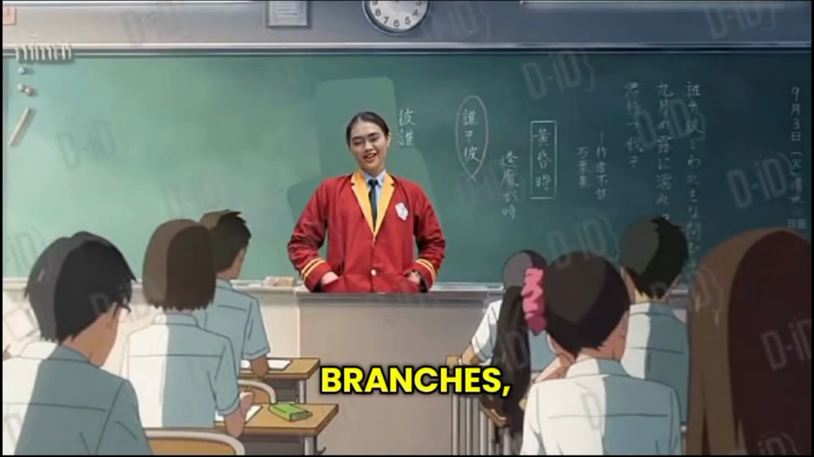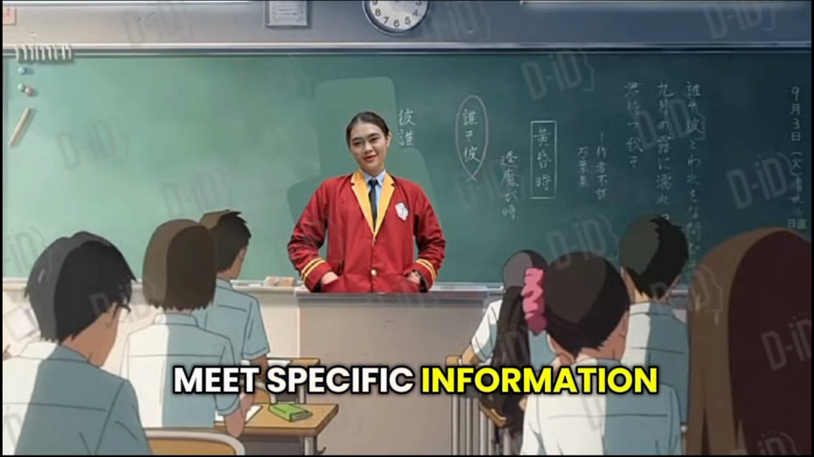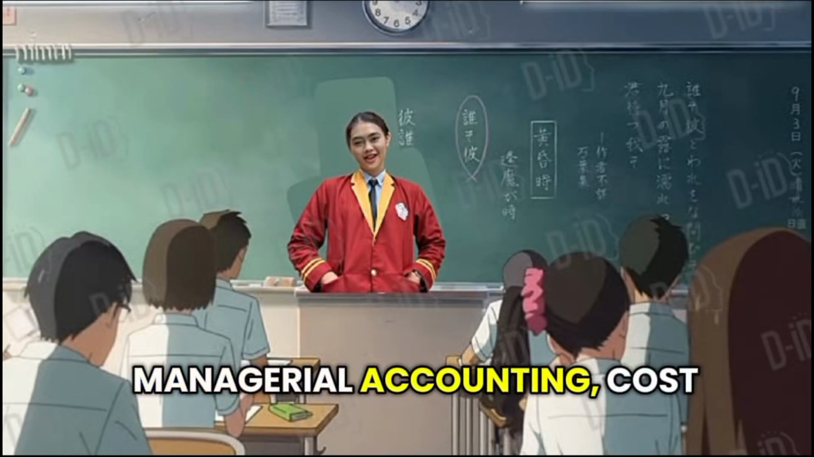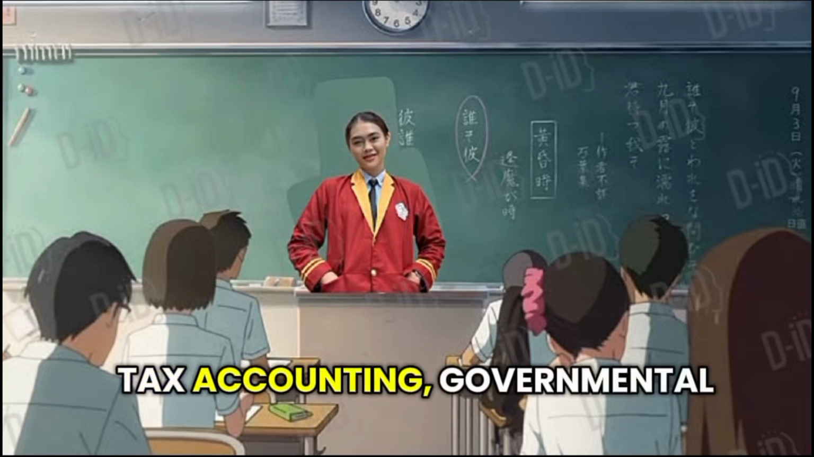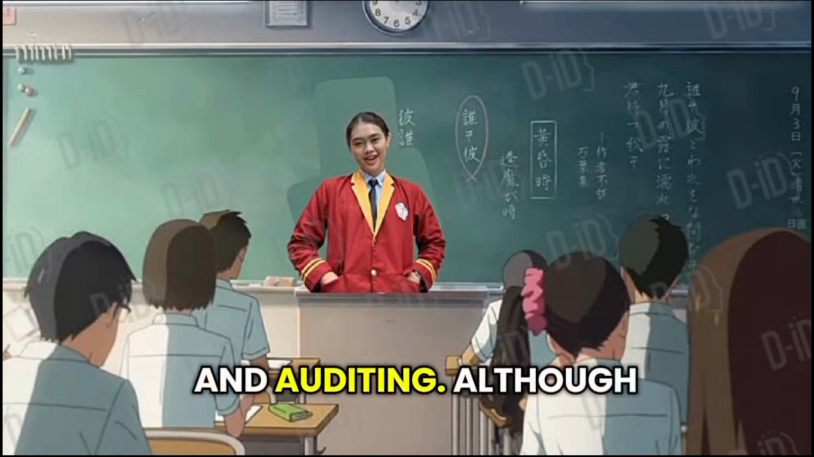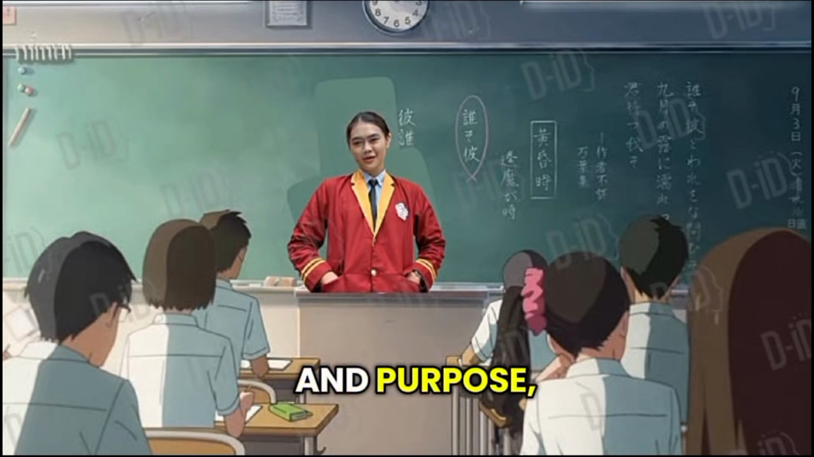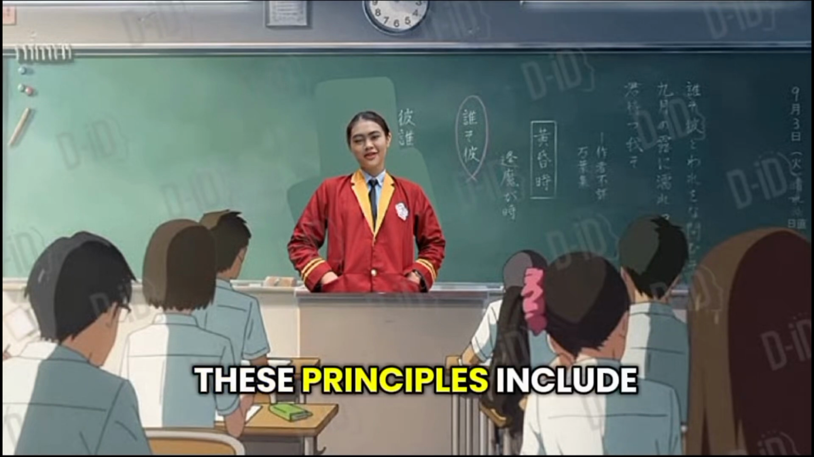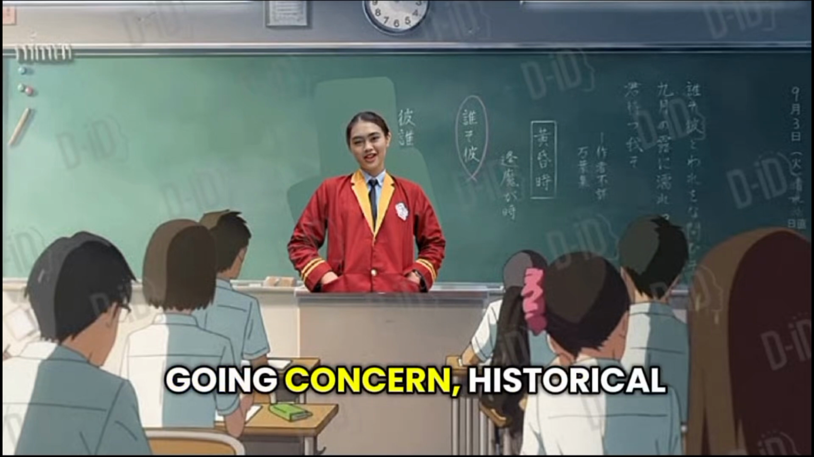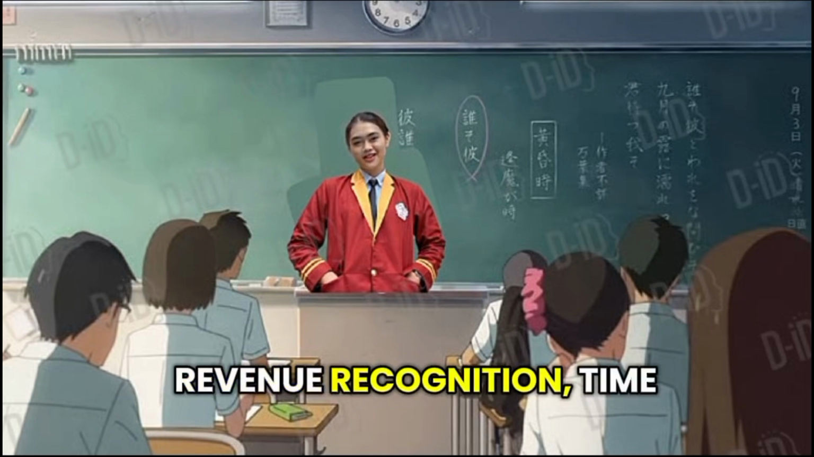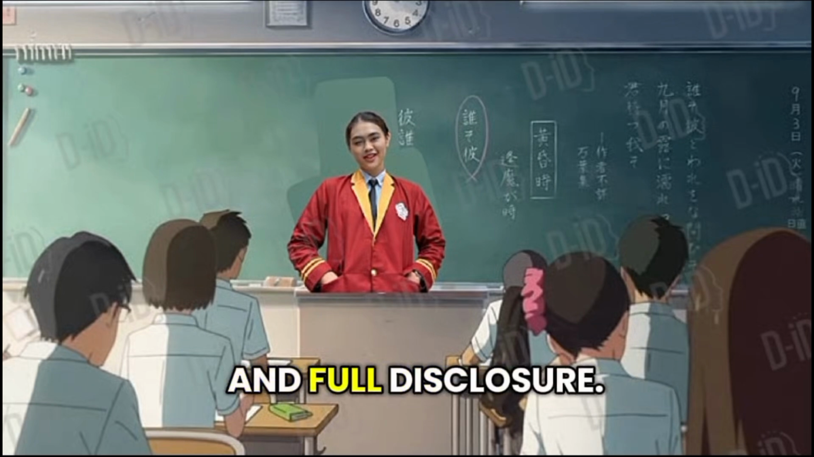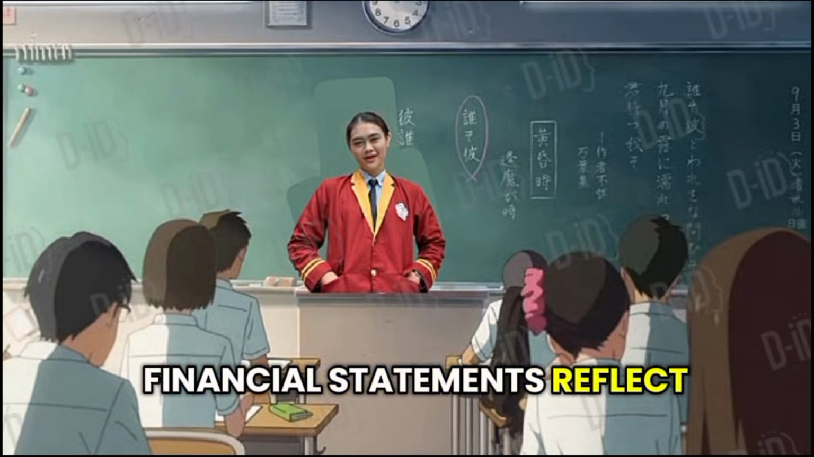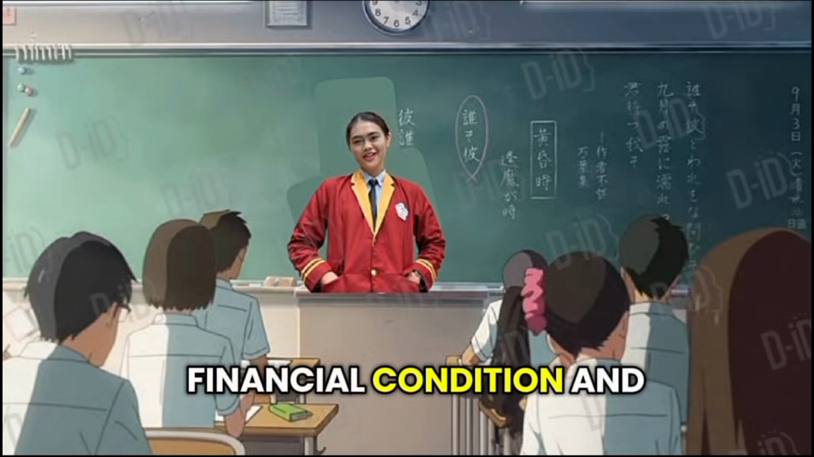Accounting has several branches, each developed to meet specific information needs. These branches include financial accounting, managerial accounting, cost accounting, tax accounting, governmental accounting, and auditing. Although each branch has its own focus and purpose, all adhere to the same fundamental accounting principles. These principles include the entity concept, going concern, historical cost, revenue recognition, time period consistency, and full disclosure. These serve as guidelines for accountants to ensure that financial statements reflect the company's true financial condition and are comparable across different periods.